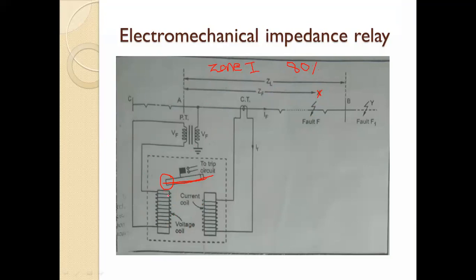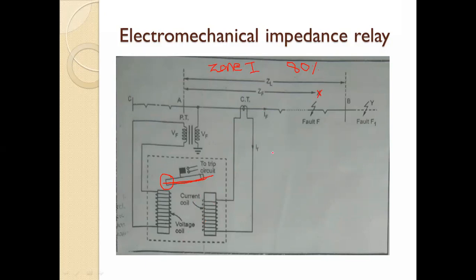This voltage coil is nothing but your restraining coil. It is simply pulling this arm in its direction only, so that the relay contacts are open. But when the fault occurs, current will flow through this current transformer, and that current will be high.